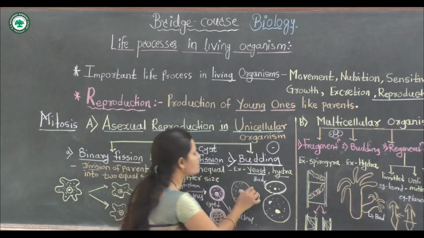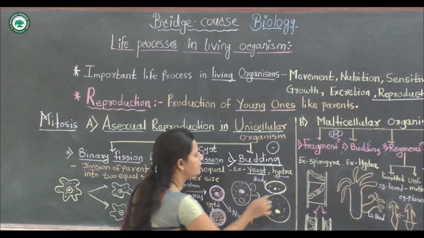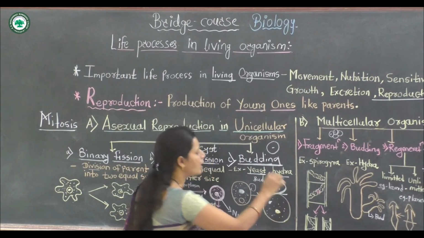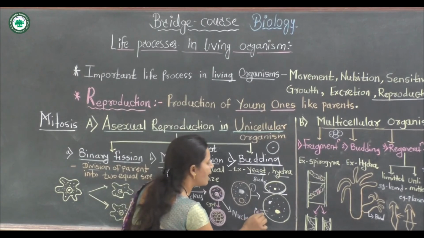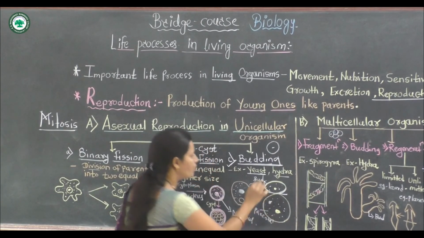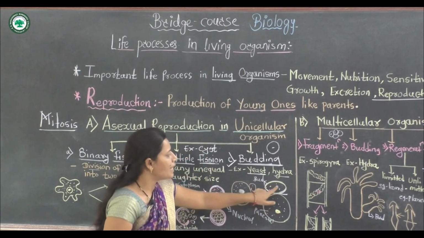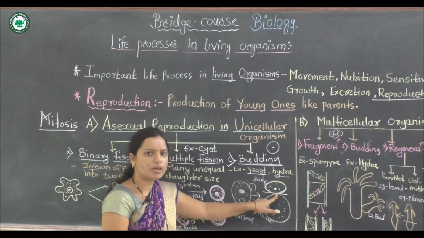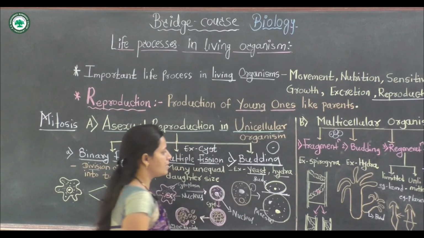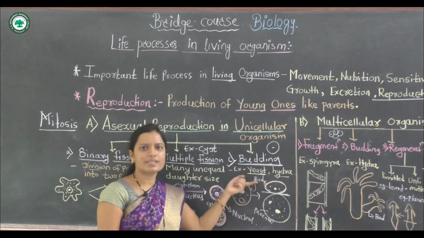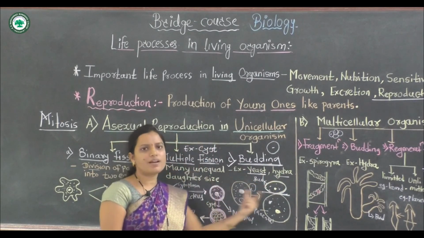An outgrowth is formed on the body, and this is called the bud, and this bud gets separated from the parental cell. This is a parental cell, and for formation of a new yeast cell, a small outgrowth, the bud, is formed, and this bud gets separated from the parental cell, forming a new yeast. This is a unicellular organism.